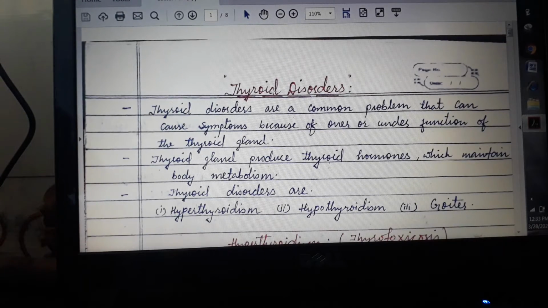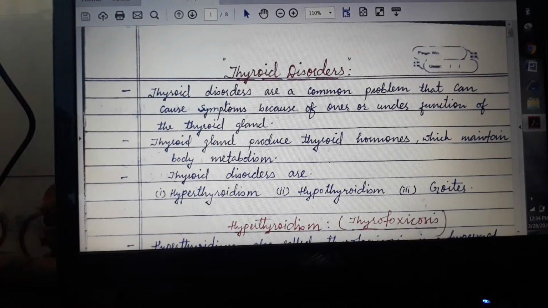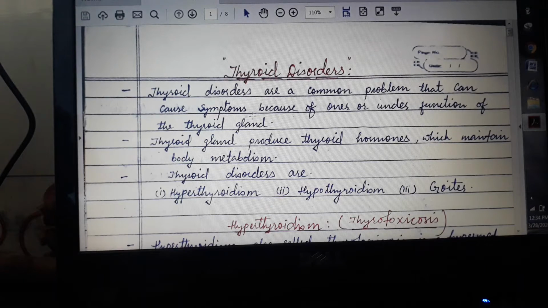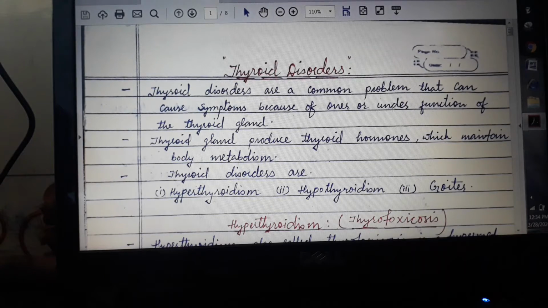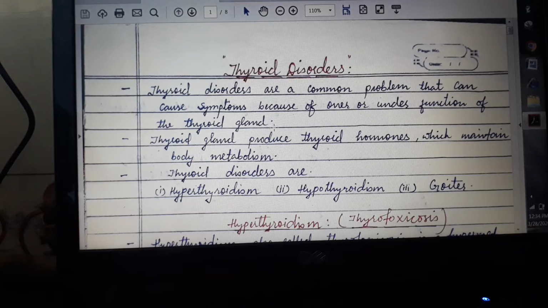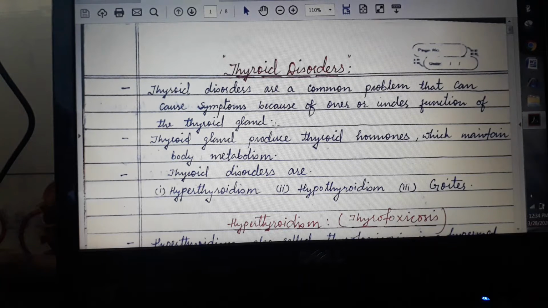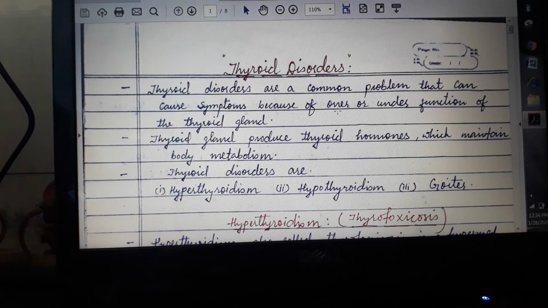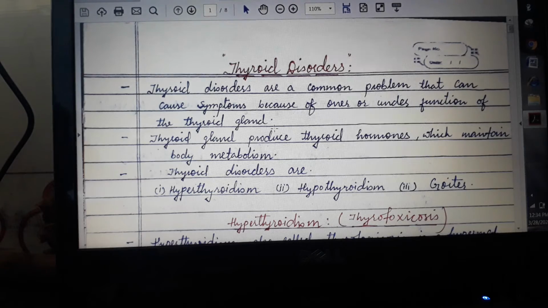These thyroid disorders are common problems that can cause symptoms because of over or under production of the thyroid gland. Over means there is more production of thyroid hormones, and under means less production, that is, under function of the thyroid gland.